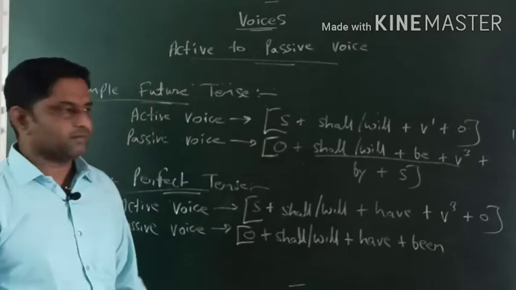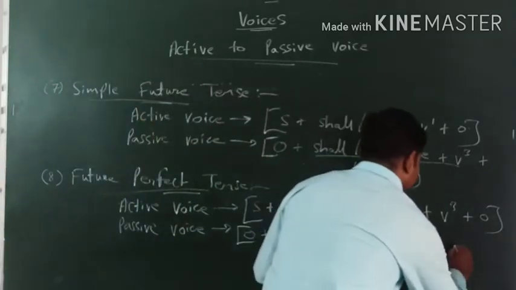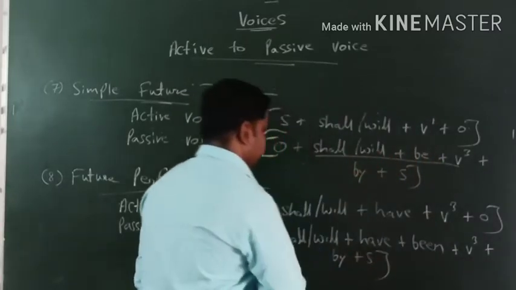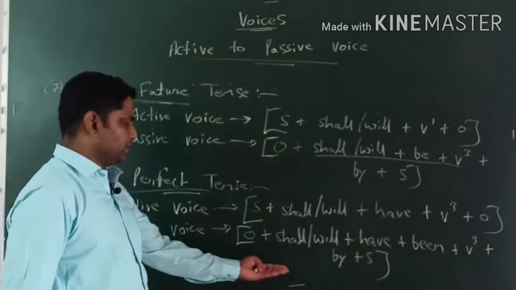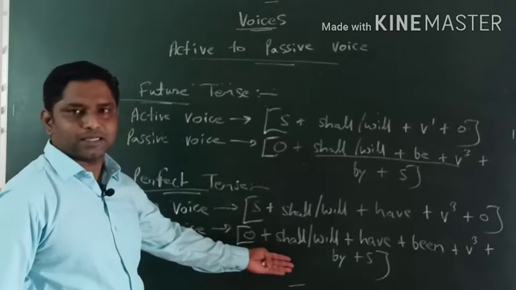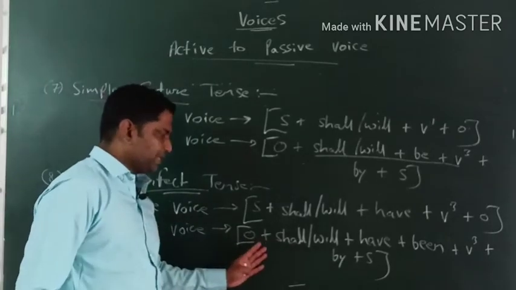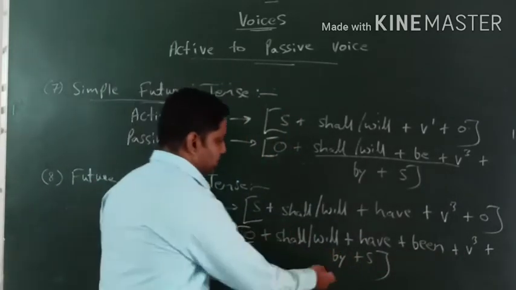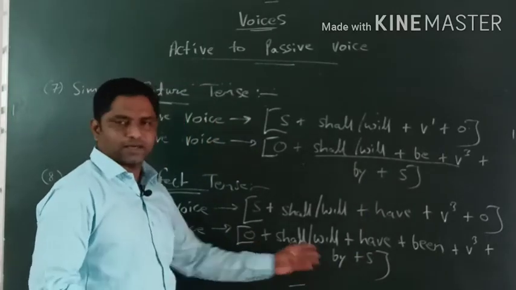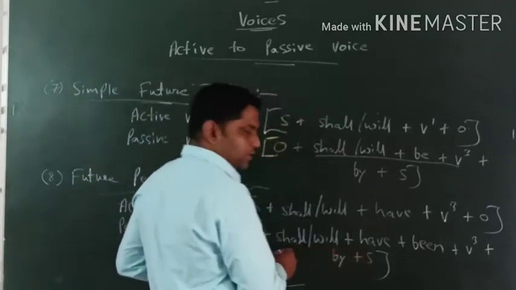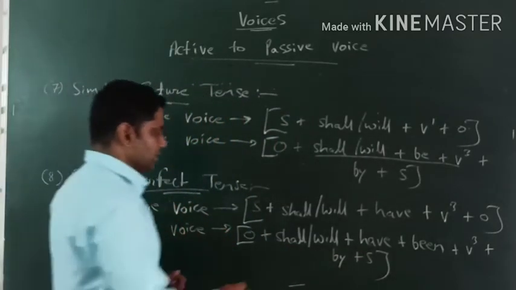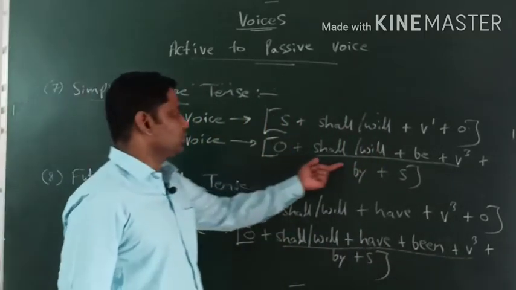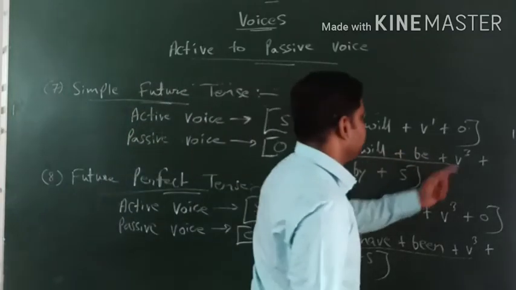Okay, so object plus shall/will be plus have plus being plus V3 plus by plus subject. This much lengthy formula we have, right? It's a big formula, but it's quite easy to remember. By plus subject, whether we consider it or not doesn't matter. So here the identity of passive voice, especially for future perfect tense, is shall be plus have plus been plus V3. And here the identity, especially for simple future tense, is shall be plus V3.